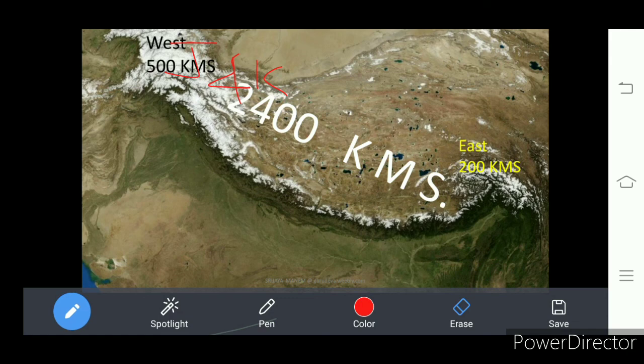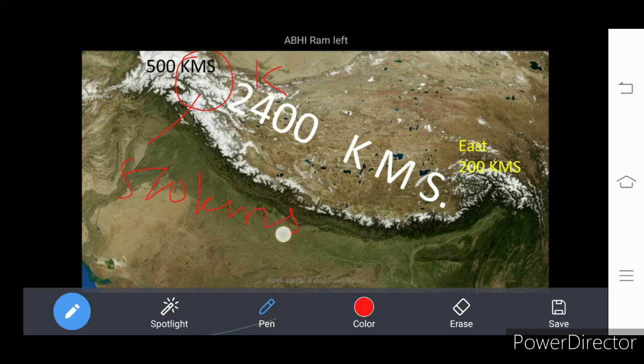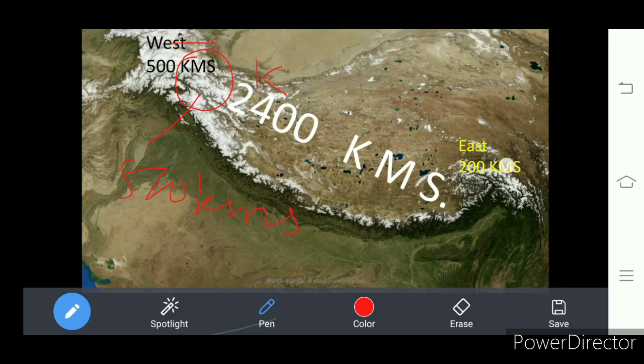Look here, in the west side, how much white it is, very broad. The white color is very broad, so that is 500 kilometers in width. And here in the east, how broad is it? It is narrow, that is 200 kilometers, right? In the central part also, this one, right?